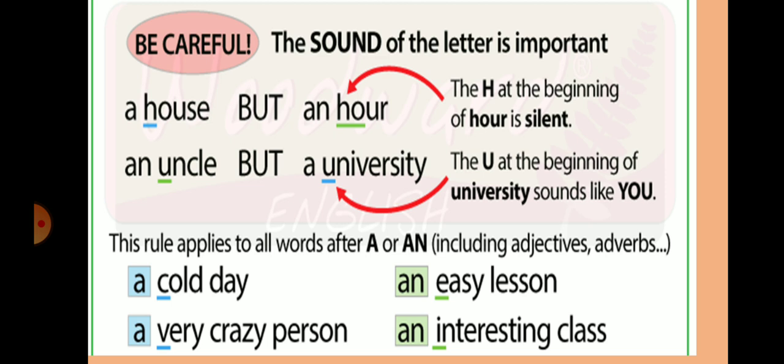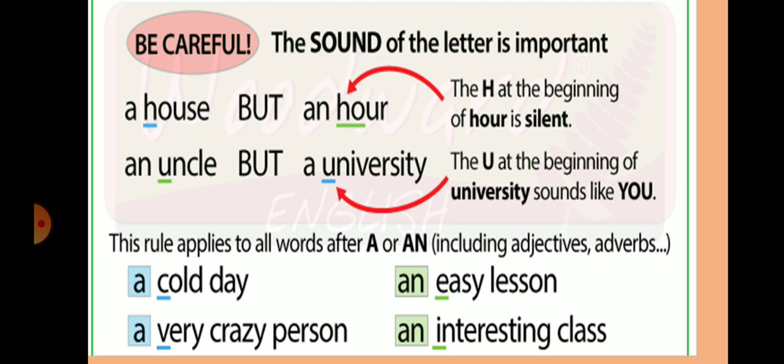Second example, an uncle. U is a vowel, and the sound is a vowel sound, that's why we have used article an. A university. Here also U is a vowel, but the pronunciation of U sounds like 'you'. So it is a consonant sound, and so we have used article a.